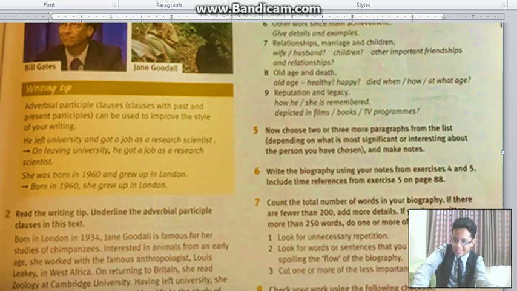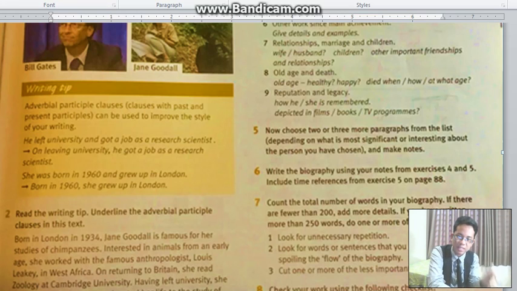For a second sentence: he was born in 1960 and grew up in London. How can we form that adverbial clause? Was born. Born is a verb, it is already in a participle clause. So all we need to do is to put that verb down again, then rewrite the whole thing the same. We don't have to put that into verb-ing. So it's just going to be born in 1960, he grew up in London.